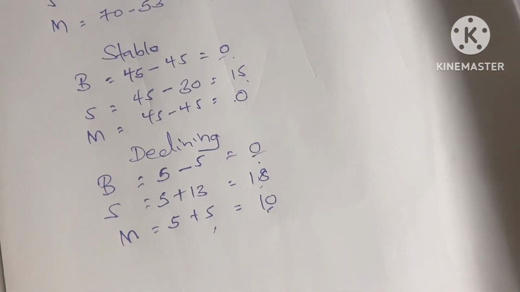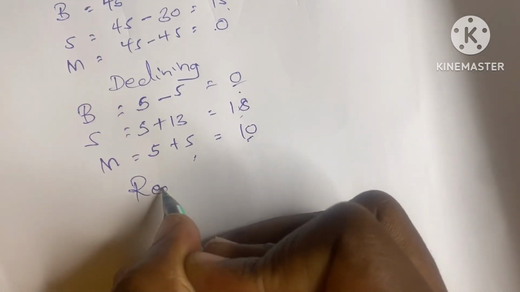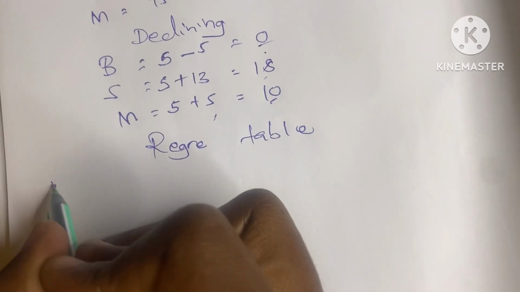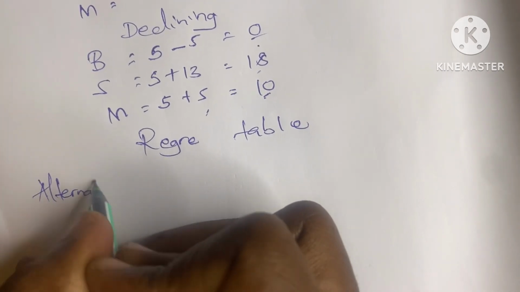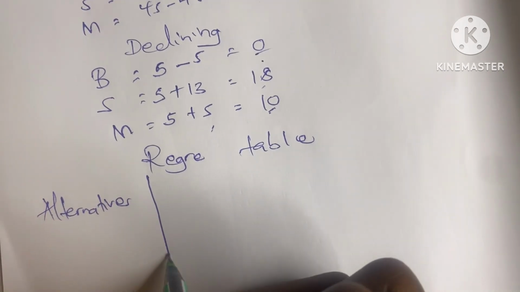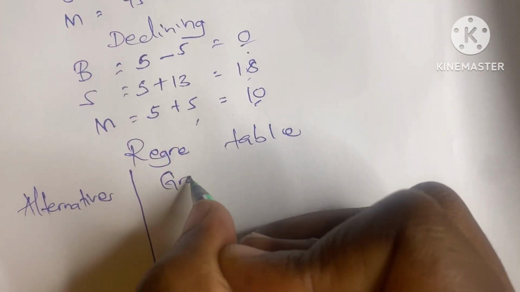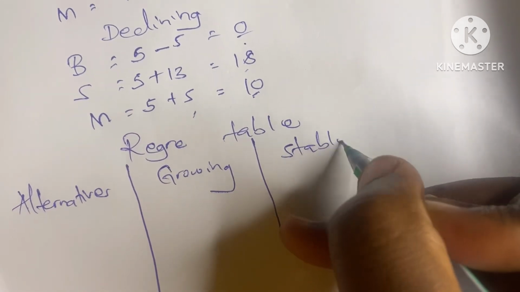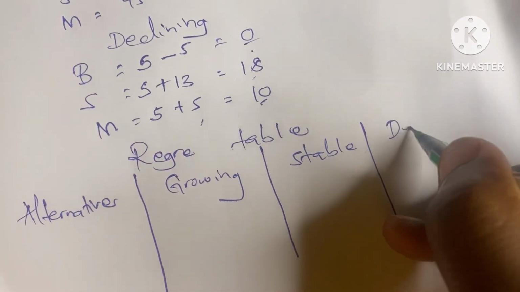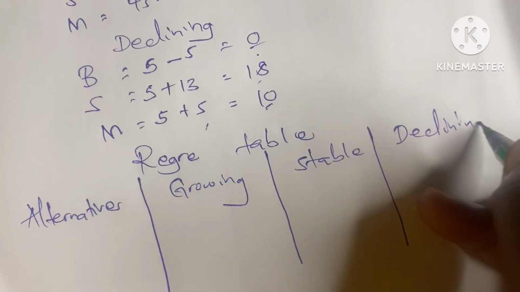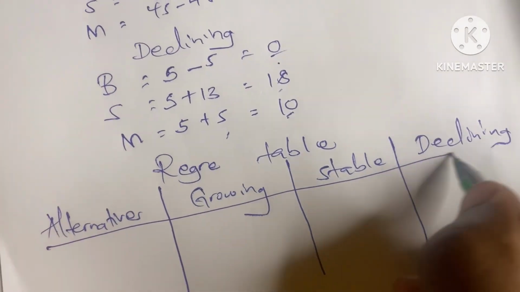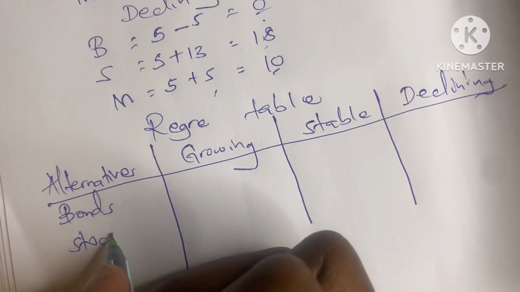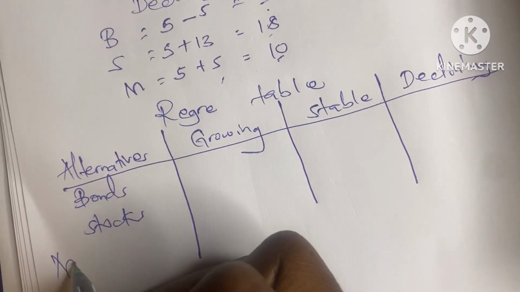Then after that, we draw the regret table. In the regret table, we have the alternatives, and the states: growing, stable, and then declining. So bonds, stocks, then mutual funds.